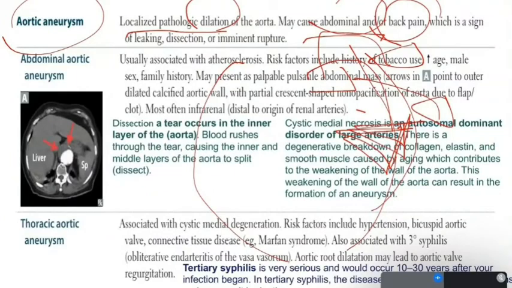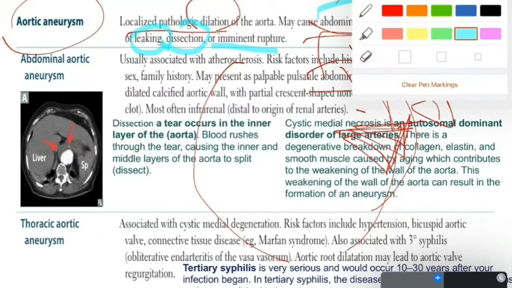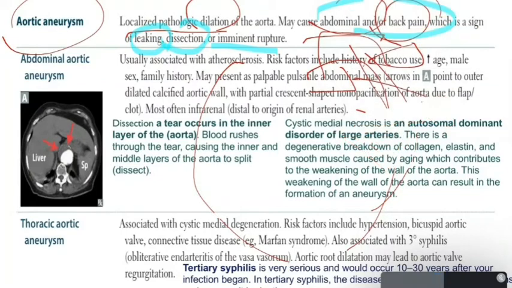Now, don't forget that the pain suggests an imminent rupture, dissection, or a leaking out of this dilated blood vessel, because we are talking about aortic aneurysm. Now, abdominal aortic aneurysm is usually associated with atherosclerosis. We know that an important risk factor for causing abdominal aortic aneurysm is atherosclerosis, which we just talked about, which is the deposition of the lipids in the walls of the aorta.